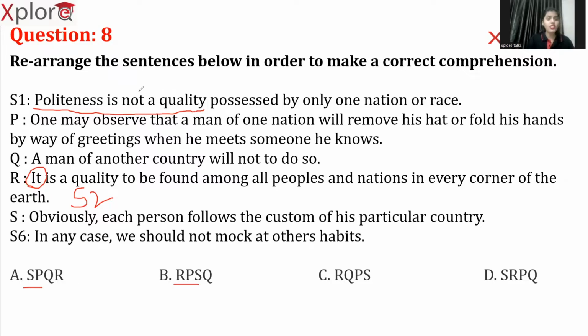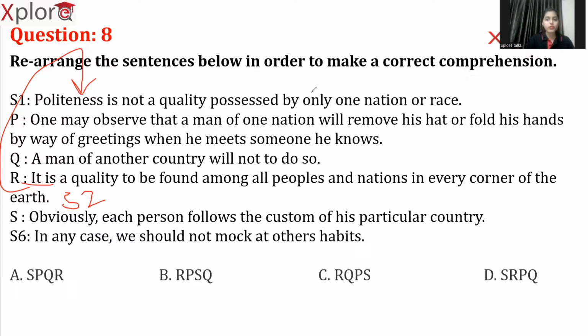So as you can see here, we are talking about politeness. So it is a noun and we are replacing this noun with the pronoun it. So the term it is referring to what here exactly? The term it is referring to politeness. It is a quality, we are saying. What is a quality? Politeness is a quality to be found among all peoples, right? So that is the reason after sentence 1, R is our sentence 2.